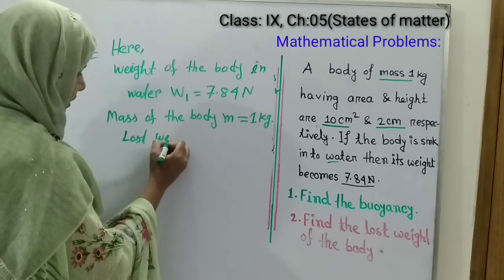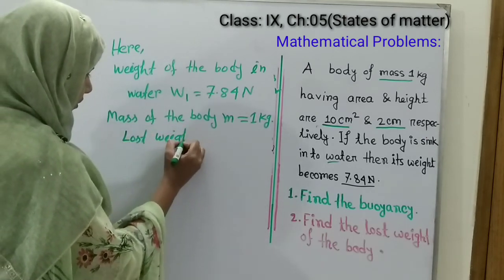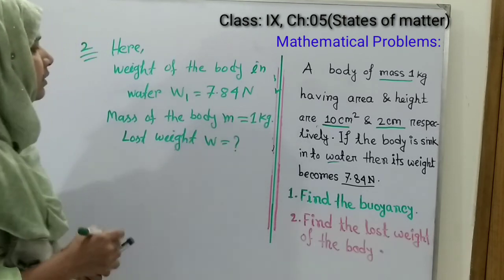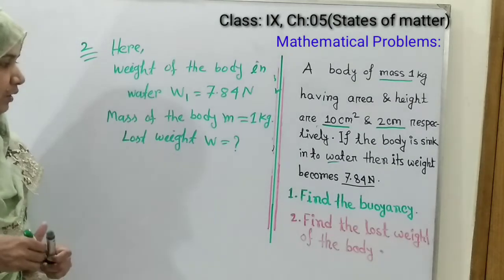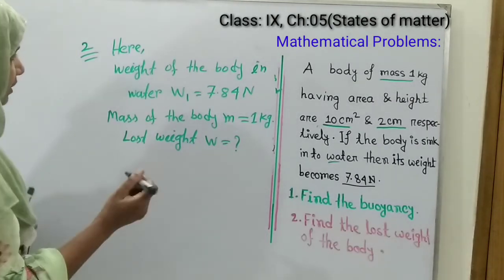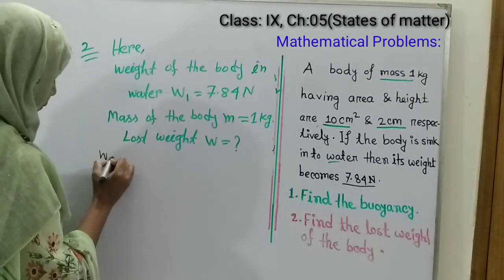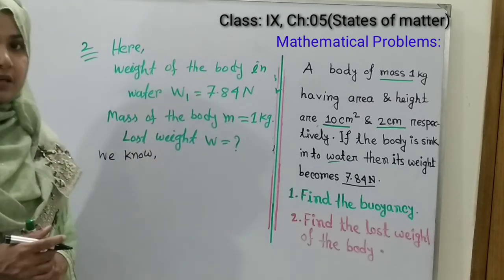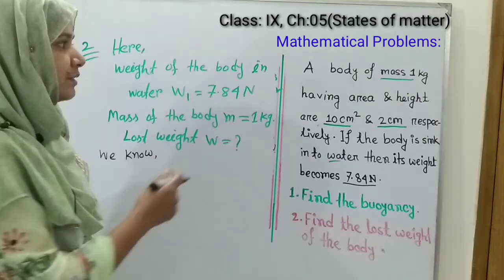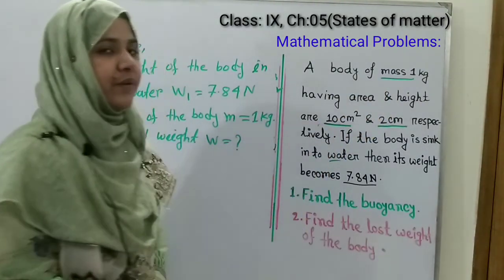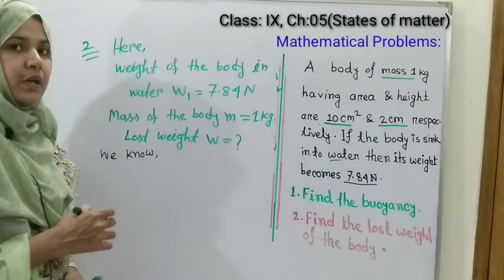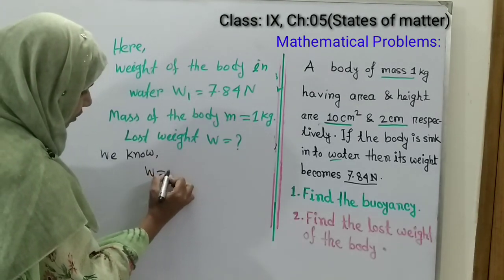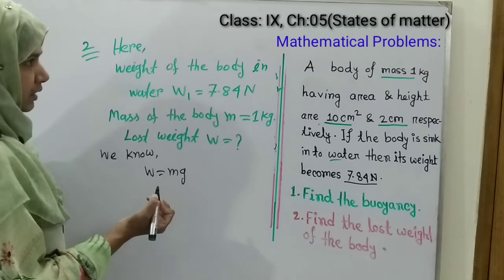Now we have to calculate the lost weight of that object. W equals to what? But before calculating the lost weight, we have to calculate the weight of the object in air. And you know that the mass of the object is given, and to identify the weight we know the formula W equals mg.